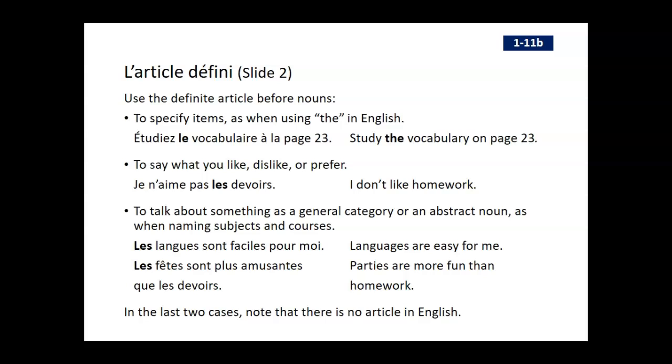So, looking at the example sentences in English, we don't have to use any articles before languages or parties or homework. Our grammar doesn't require that. So that's a difference between English and French. They use articles a little bit more before nouns than we do. And you would notice that if you've studied Spanish before too.